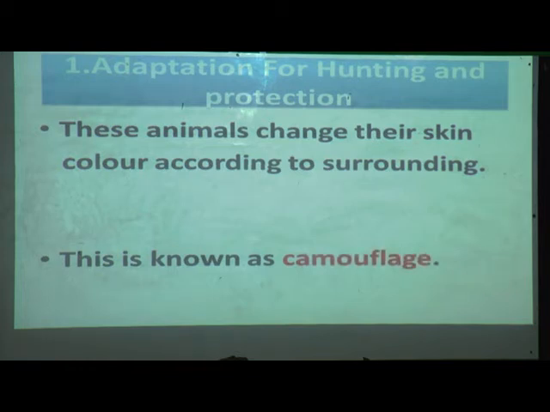This is known as camouflage. Once again, this is known as camouflage. When animals change their skin color according to the surroundings, it is called camouflage.